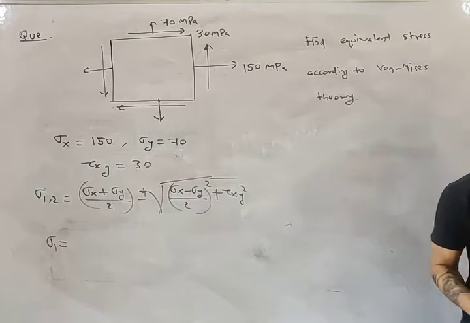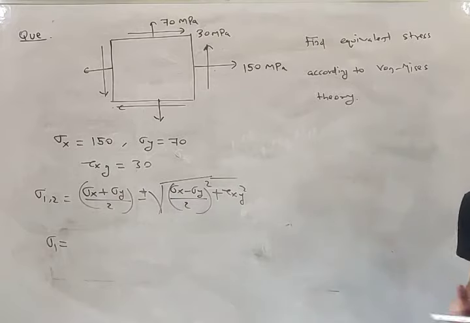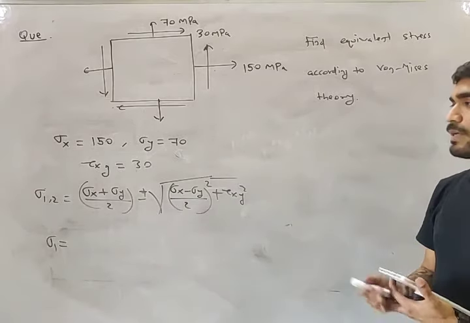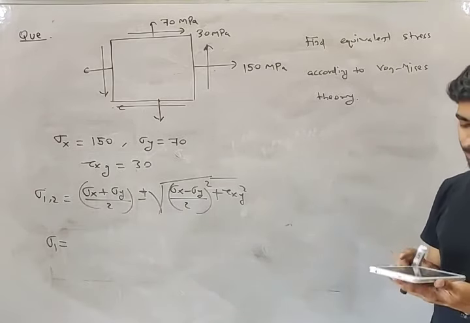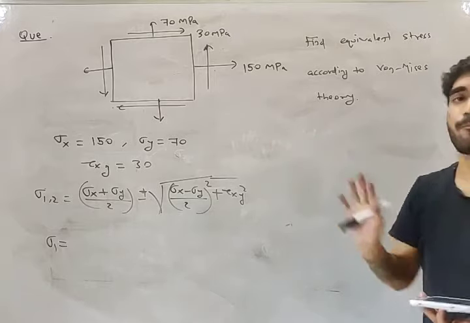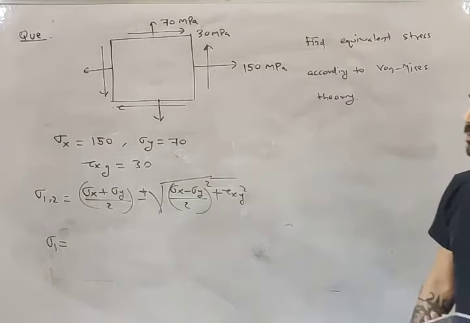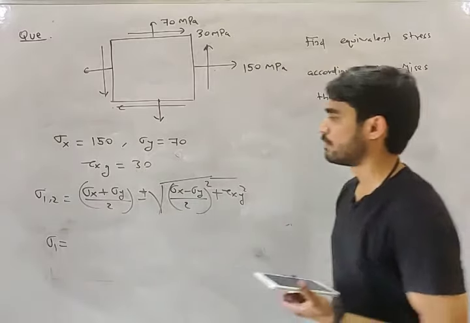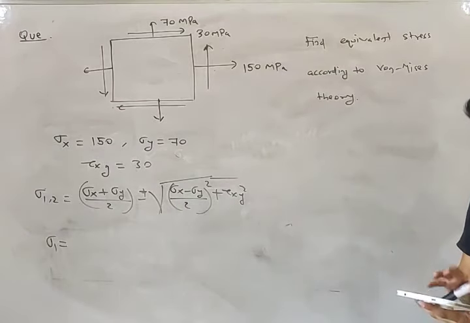Okay, I am calculating it on my calculator. You calculate it on your own and tell me what will be sigma 1 and sigma 2. So this is your first step: calculate principal stress. What will be the principal stress? 150 plus 70, it will be 220 by 2. So 110